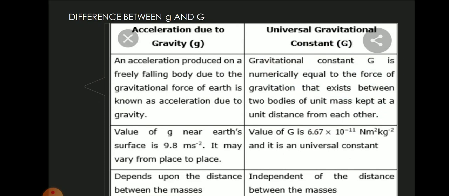Second point, value of g near Earth's surface is 9.8 meter per second square. It may vary from place to place.